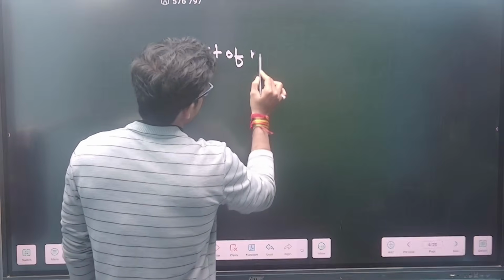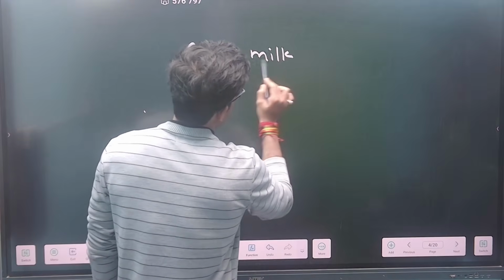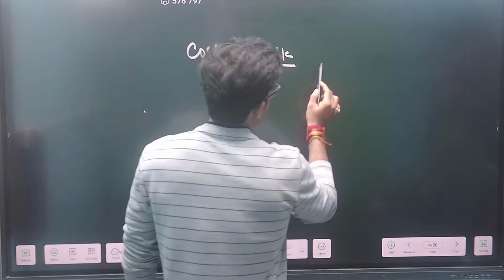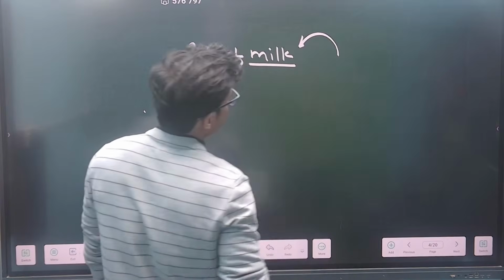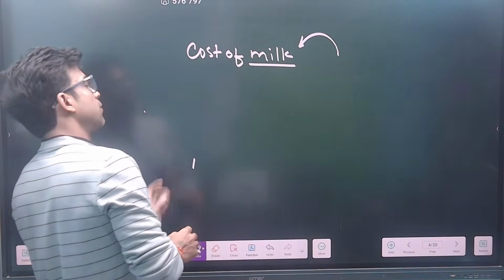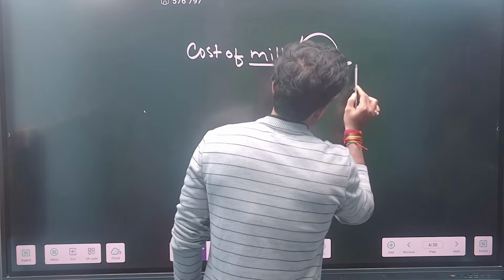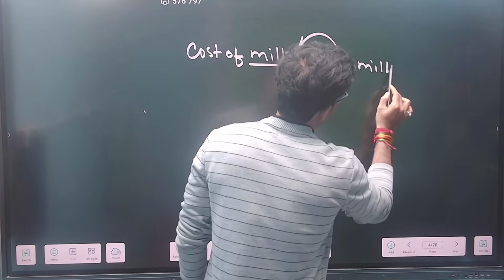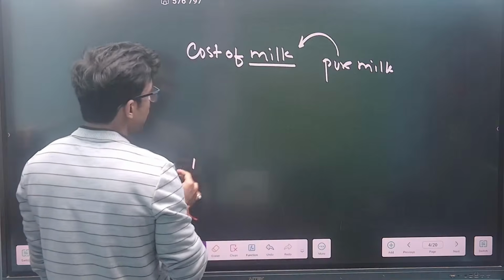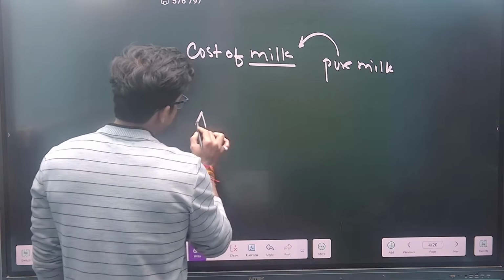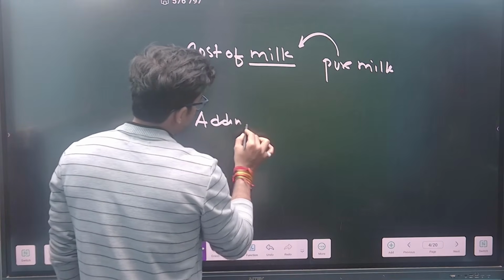Cost of the milk is there, right? Pure milk I'm talking about. Whenever we solve a question of mixture alligation in which we talk about milk, we'll also talk about pure milk. So guys, pure milk has a cost, right? But when you add water to it, adding water doesn't cost anything.